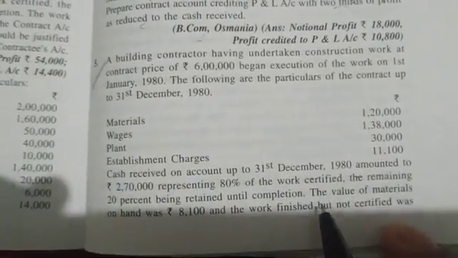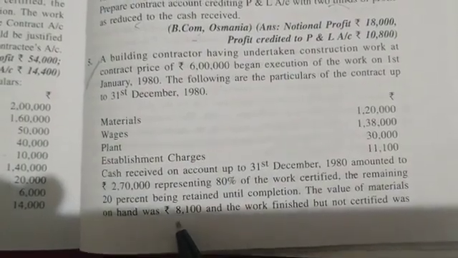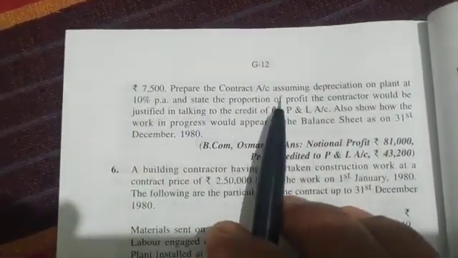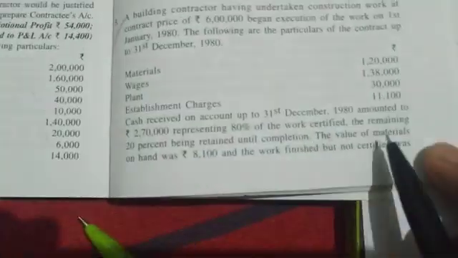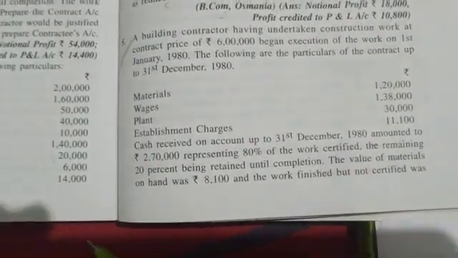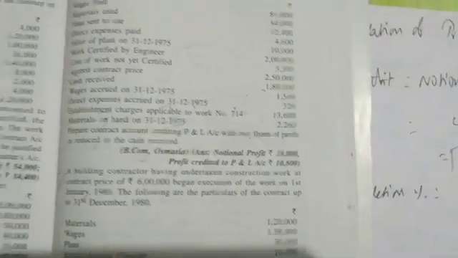Retention we don't want. The value of materials on hand was 8,100, closing material, and the work finished but not certified was 7,500. Prepare contract account assuming depreciation on plant at 10%. Yes, but in the problem what is not given? Work certified is not given. In this problem we have to find out work certified also. Okay, chali. We'll solve this problem. It's a small problem.